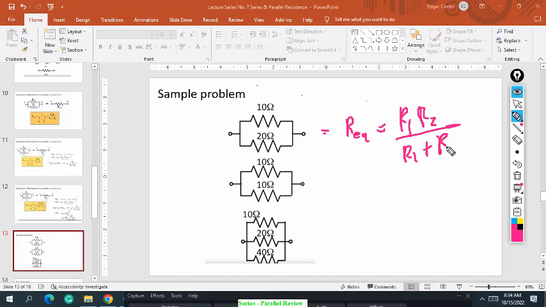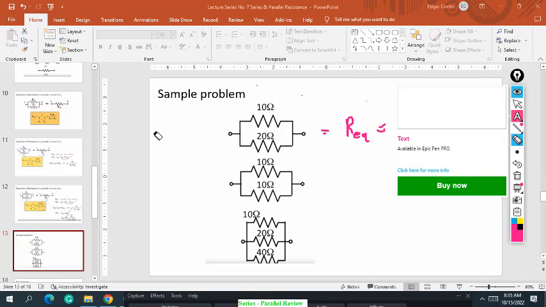So what would be the answer for this one? What is the answer for number 1 using the formula? 10 or 20? What is the equivalent? Dili 1, no? 10, sir.